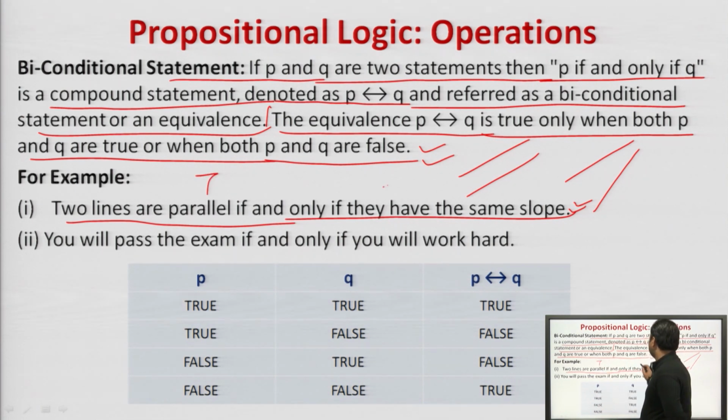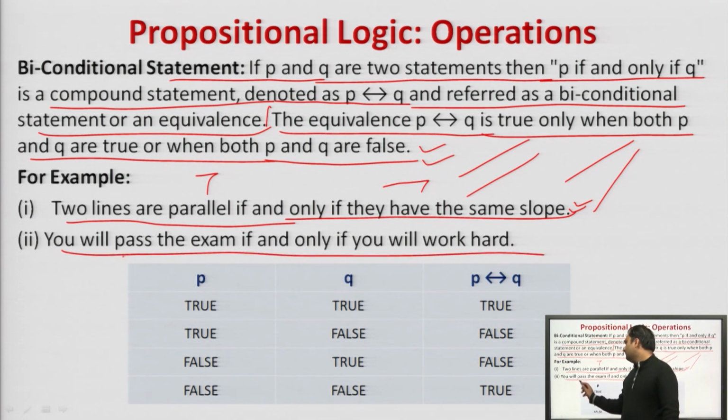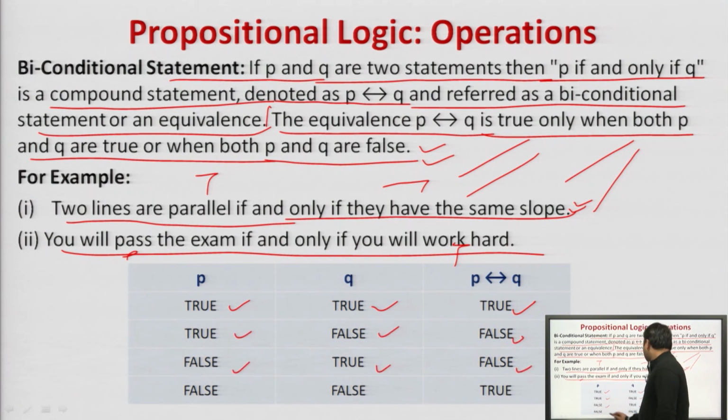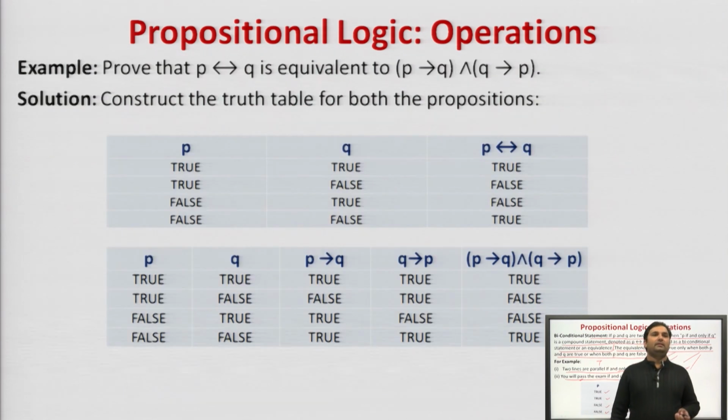Two lines are parallel if and only if they have the same slope: this is true and this is true. You will pass the exam if and only if you work hard: this is true and this is true. So, true true will return true, true false will return false, false true will return false, and false false will return true. This is the biconditional statement.